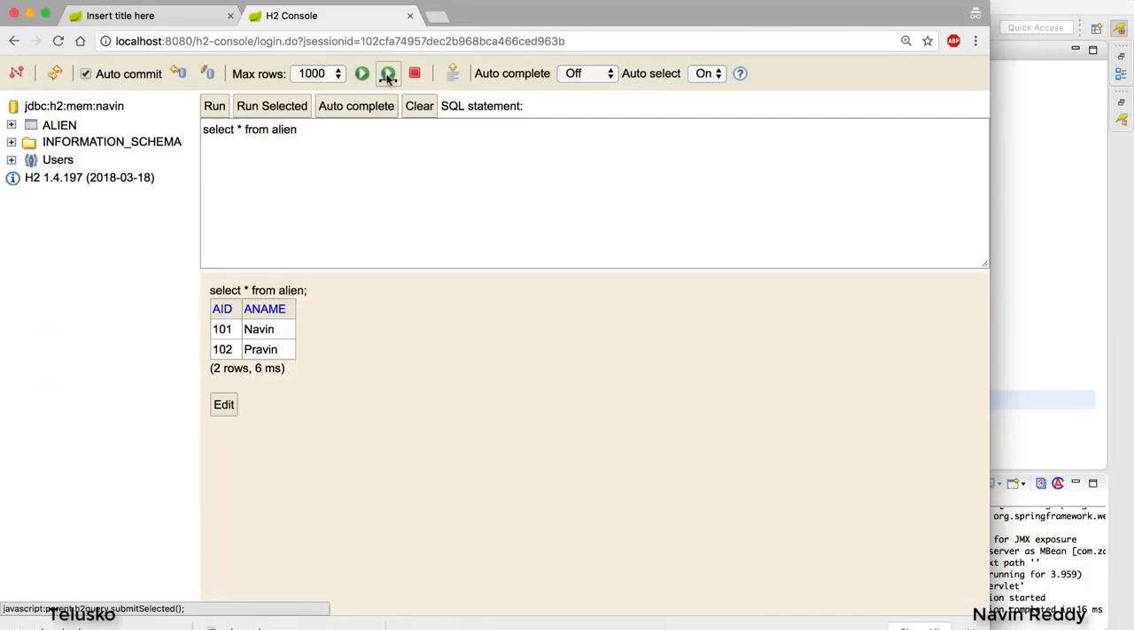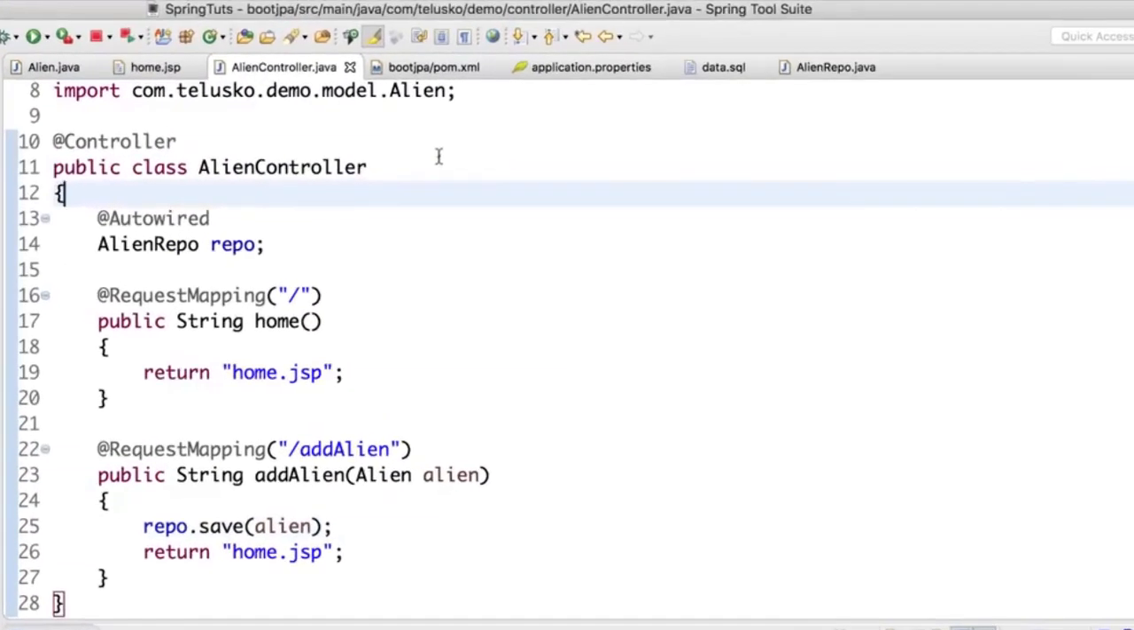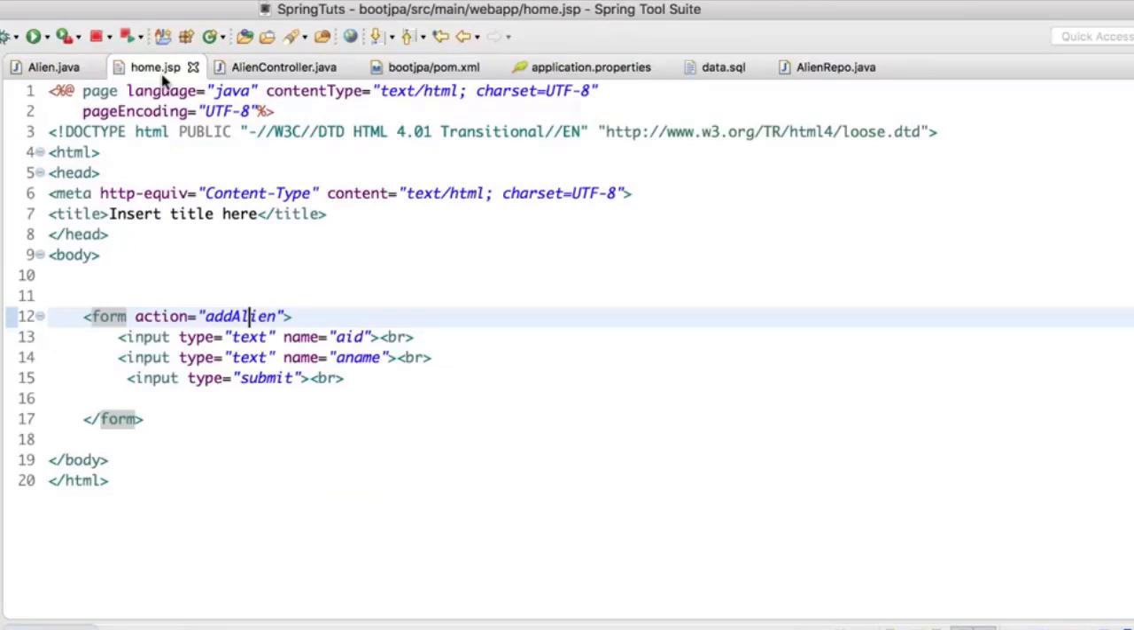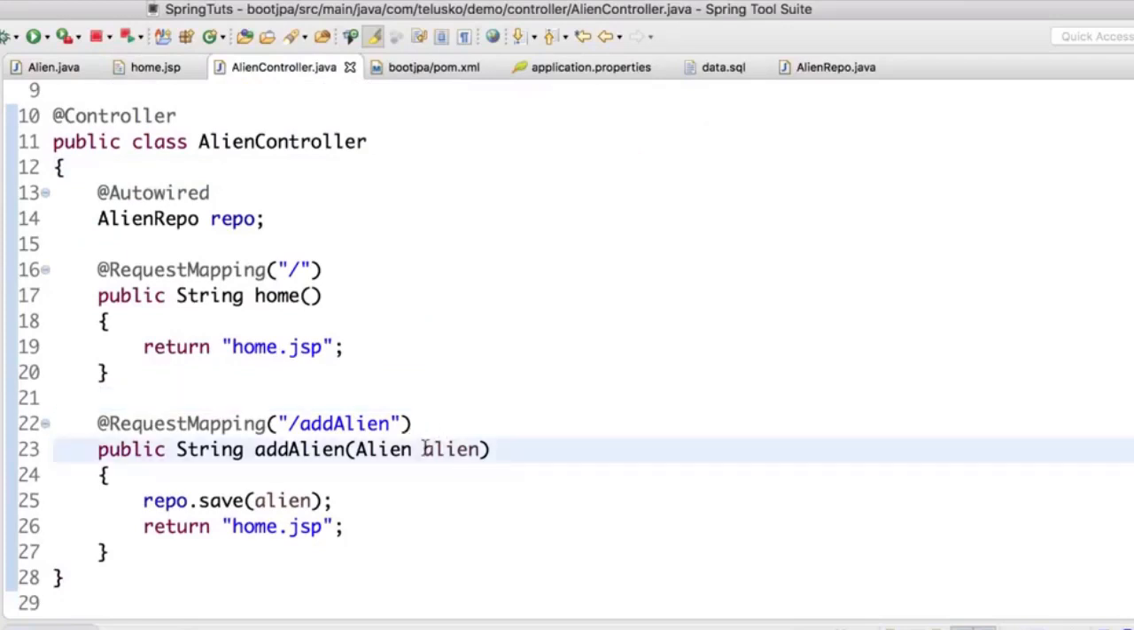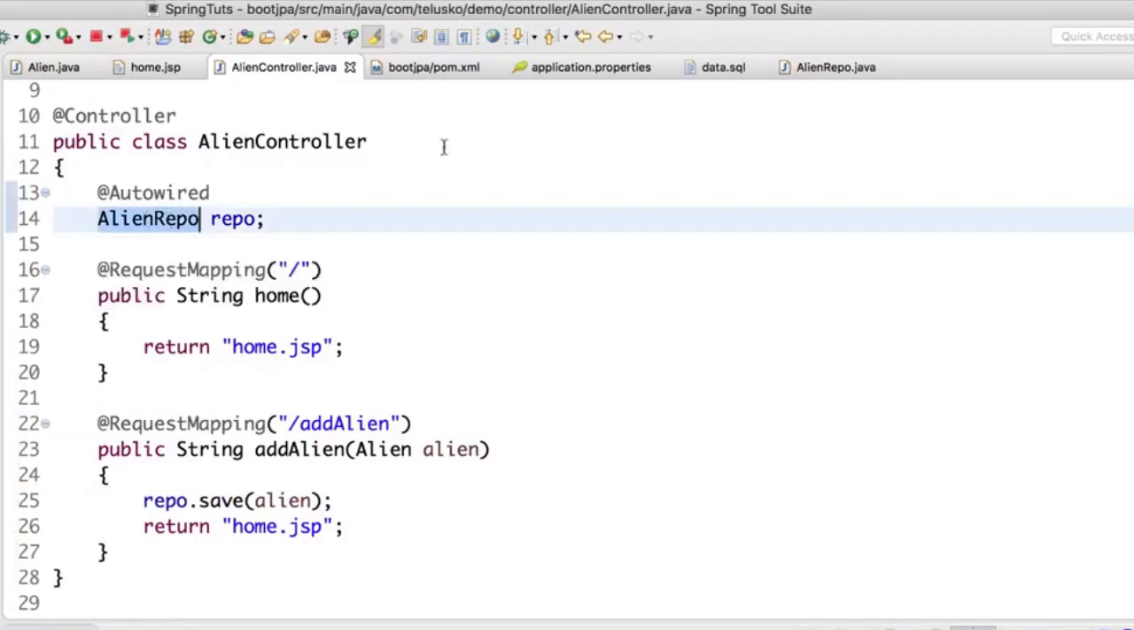It's that easy, right? And if I show you the code once again, we have not done much, right? We have not written any JDBC code. This is the beauty about Spring. So what we have done is we have this home page from where when I click on submit, it goes to alien, add alien. This add alien is doing nothing much. It is fetching the value of the alien and it is saying repo.save. Now what is repo? Repo is the reference for alien repo.